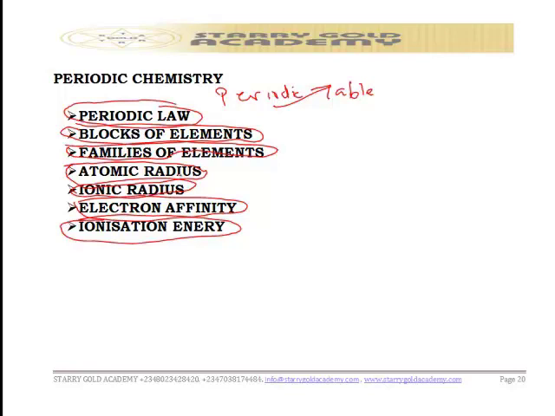Before I go to that scientist, who will be our point of concentration, let's talk about other scientists that contributed to the arrangement or discovery of the periodic table.